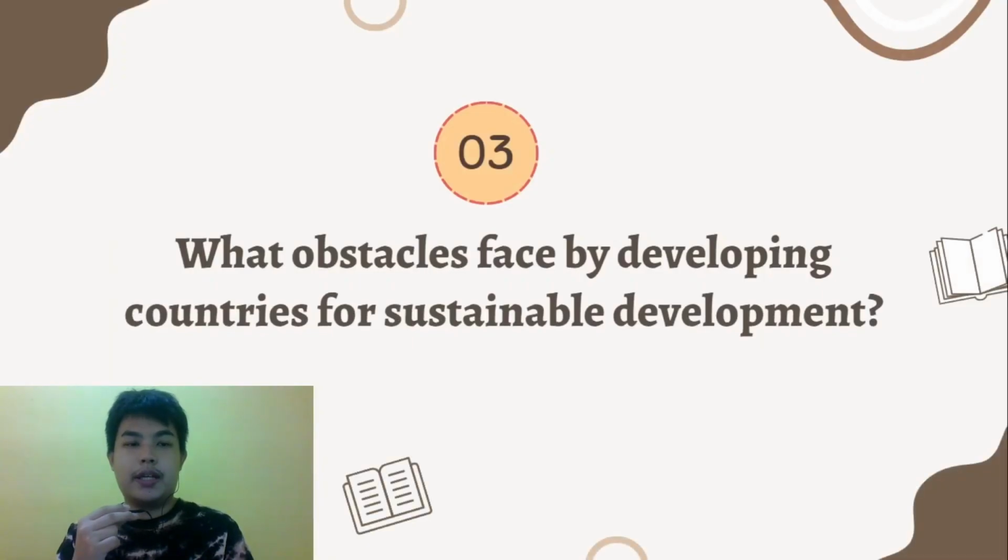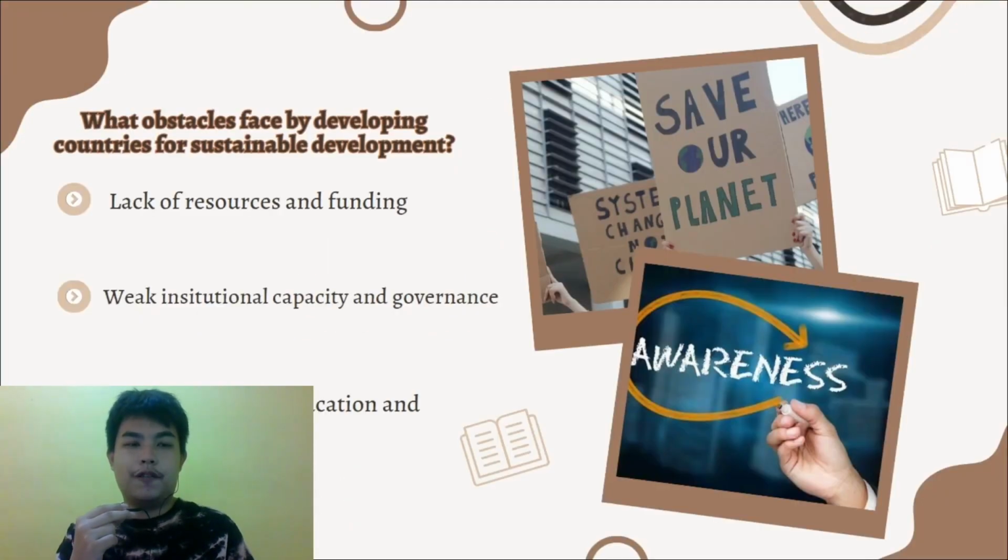The third question is, what obstacles faced by developing countries for sustainable development? The first one is lack of resources and funding. Developing countries often lack the financial, technological, and human resources needed to implement sustainable development initiatives. For example, a lack of financial resources can prevent government from investing in critical infrastructure projects such as renewable energy system, public transportation network and water supply system.